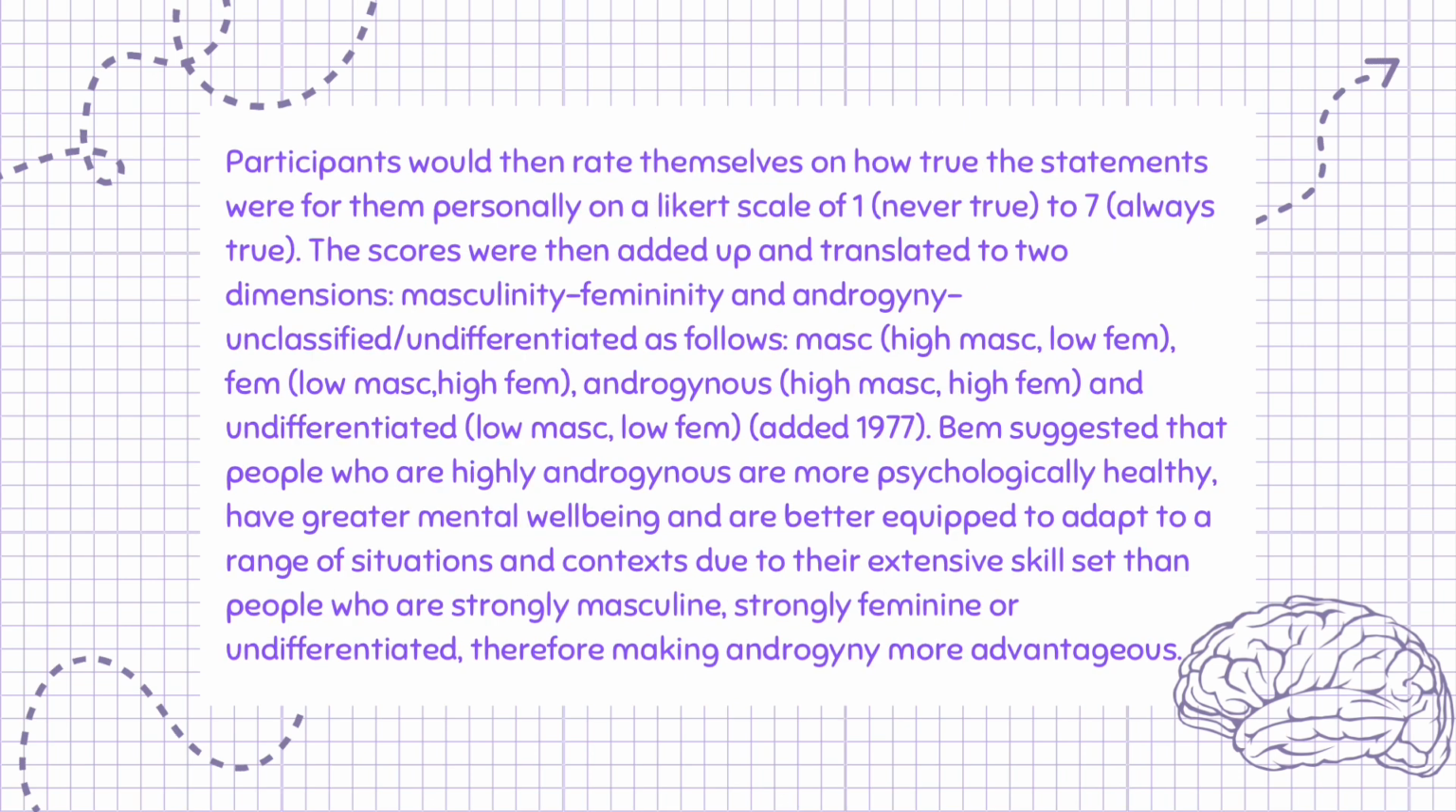Participants would then rate themselves on how true the statements were for them personally on a Likert scale of 1, never true, to 7, always true. The scores were then added up and translated to two dimensions, masculinity and femininity, as follows: masculine, high masculine, low feminine; feminine, low masculine, high feminine; androgynous, high masculine, high feminine; and undifferentiated, low masculine, low feminine.